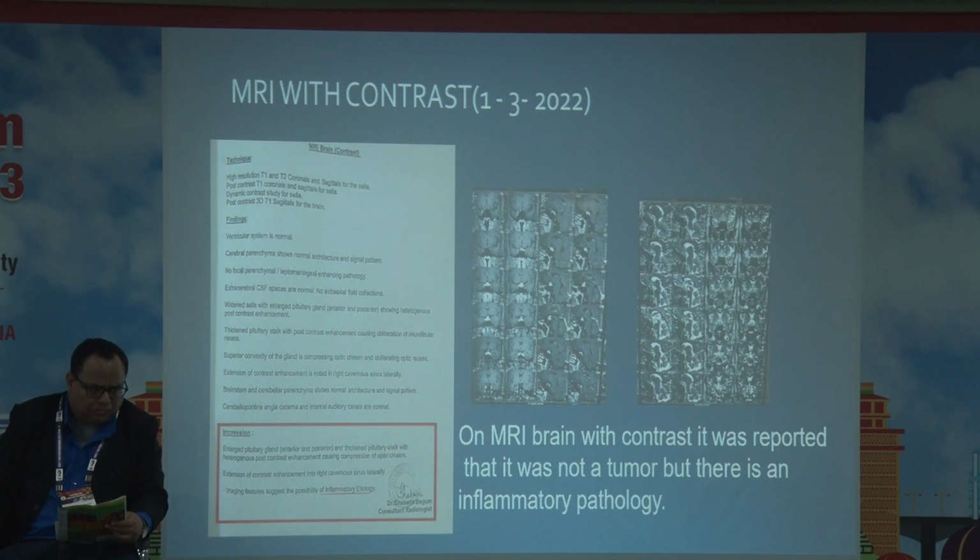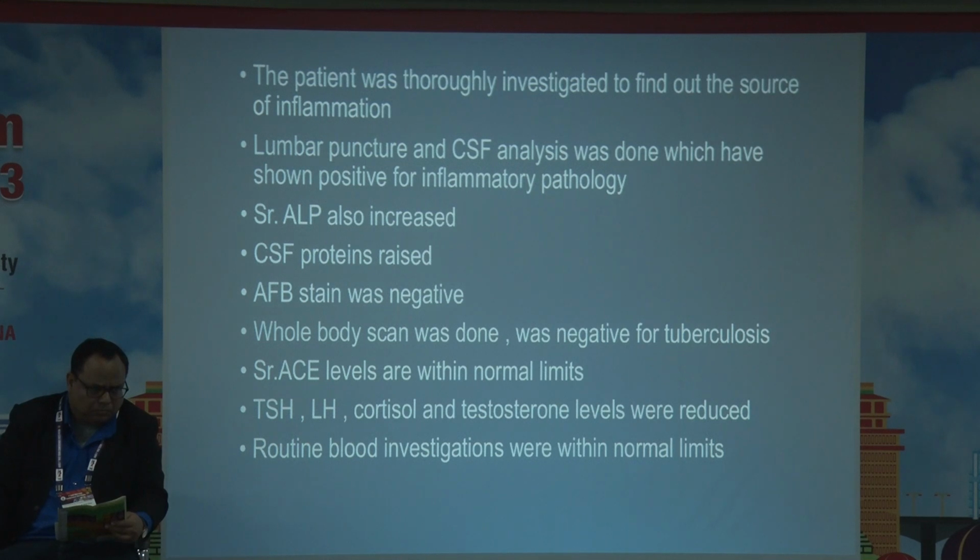There is an enlarged pituitary gland, anterior and posterior, with thickened pituitary stalk with heterogeneous post-contrast enhancement, causing compression of optic chiasma. This was reported. So the patient was thoroughly investigated to find out the source of inflammation. Lumbar puncture and CSF analysis was done, which showed positive for inflammatory pathology. Serum ALP was increased, CSF proteins were raised, acid fast bacillus stain was negative, whole body scan was done,